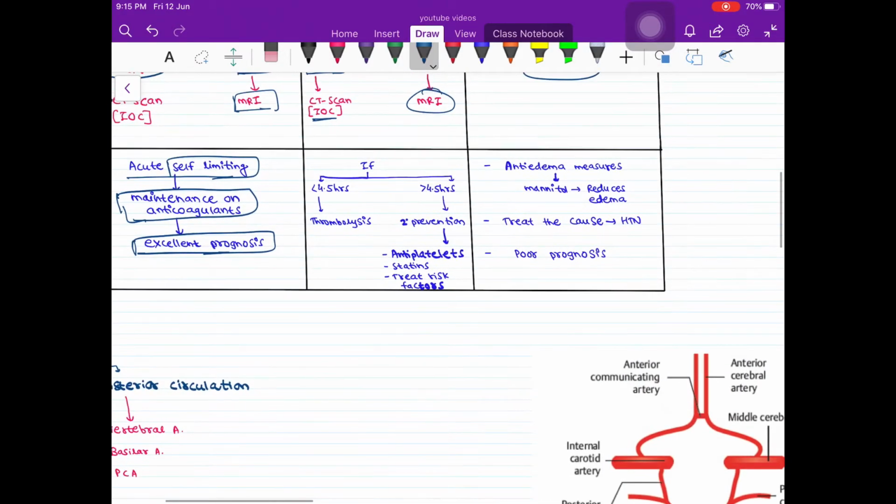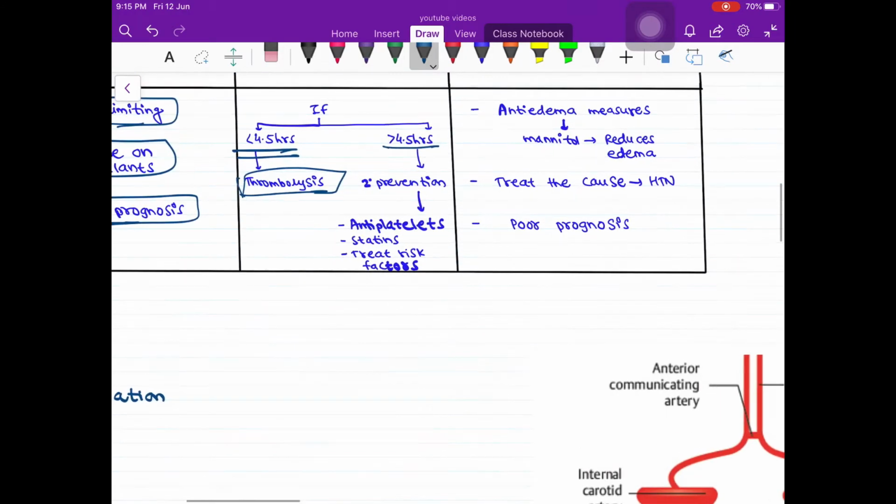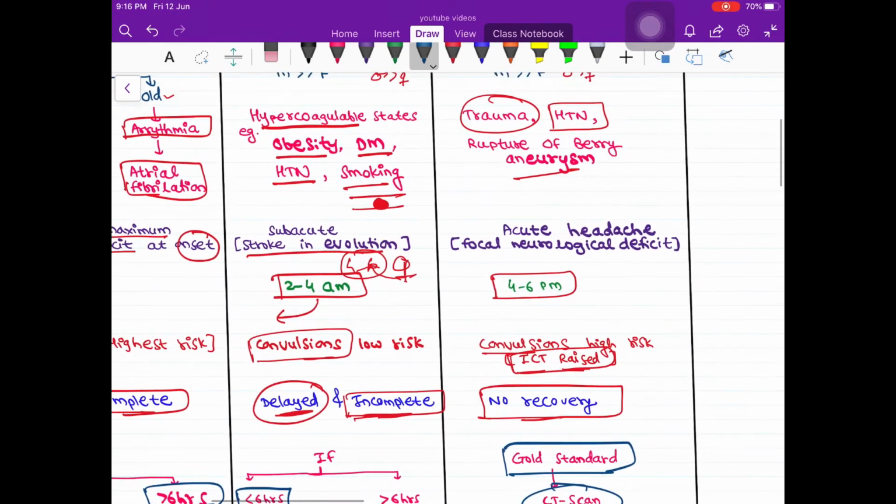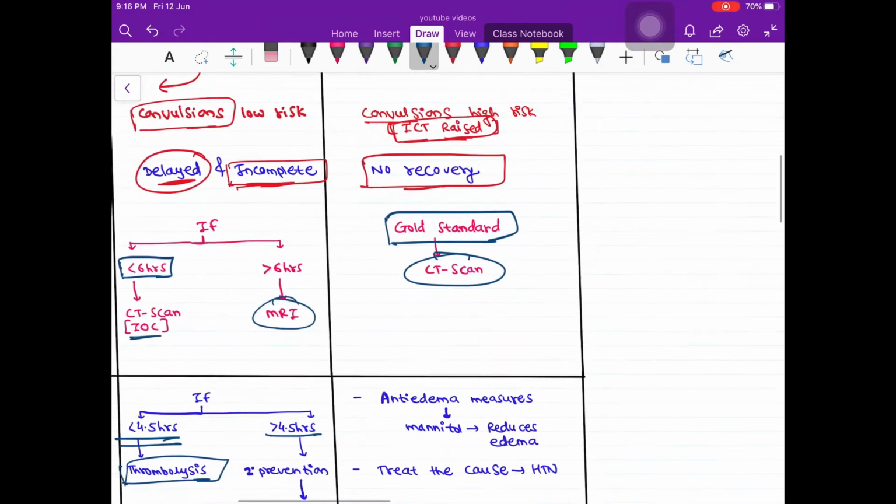Now in thrombotic stroke, if the patient comes before 4 to 4.5 hours, then you have to thrombolyze by using thrombolytic agents, and if it comes after 4.5 hours, then secondary prevention by antiplatelets, statins, and treat the risk factors, like control the diabetes, control the obesity and all.